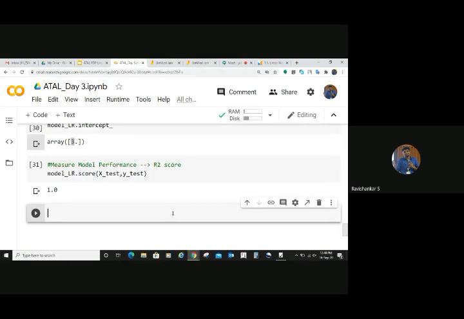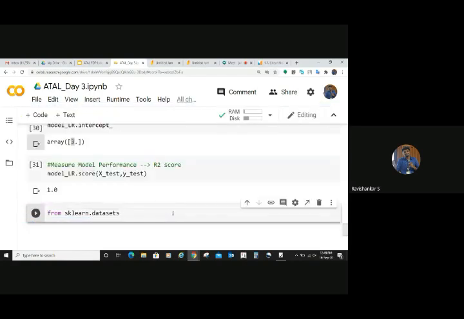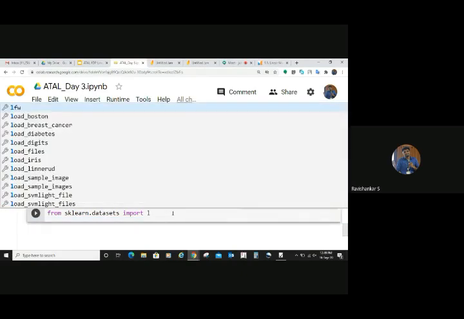Let me import it. Before that, we need to import the data set from sklearn. So what you need is you import the data set. Import from sklearn.datasets. You have something called datasets. Which is the data set you need to load? You have a lot of data sets available.